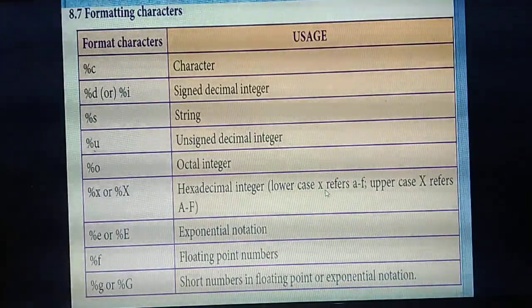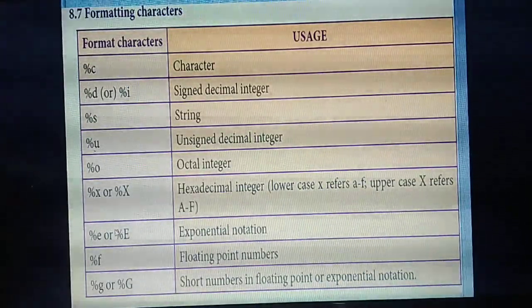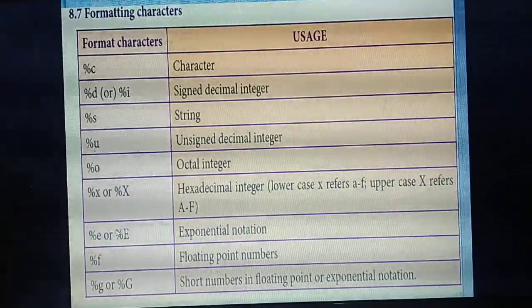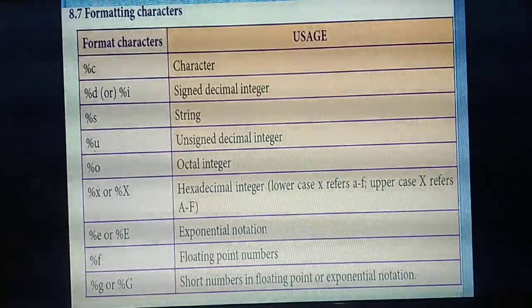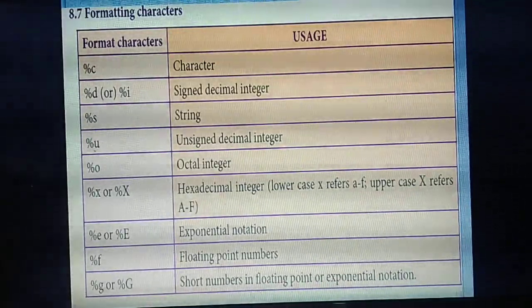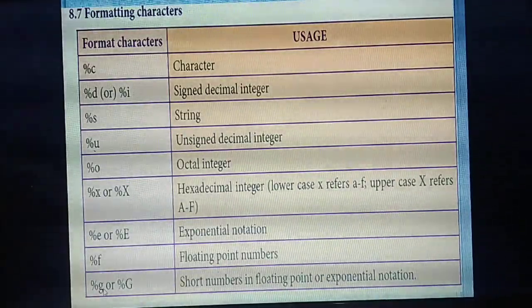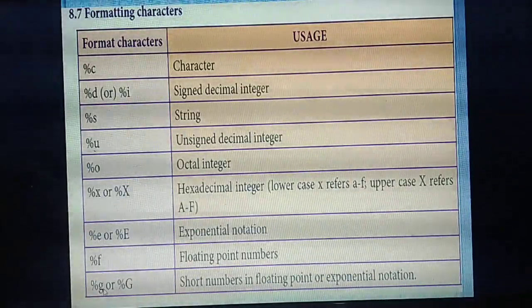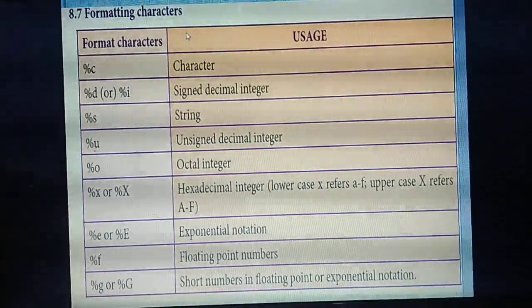Okay, here you can refer to lowercase only: small x with small a to f, and capital X for uppercase. This you can read. Then exponential notation, power, you can give in percentage e or capital E. Floating point numbers you can give in percentage f. Short numbers you can give in percentage g. Understand? So this and all are very, very important things. Mostly they will ask a 1 mark question. Sometimes they will ask 3 mark or 5 mark also.